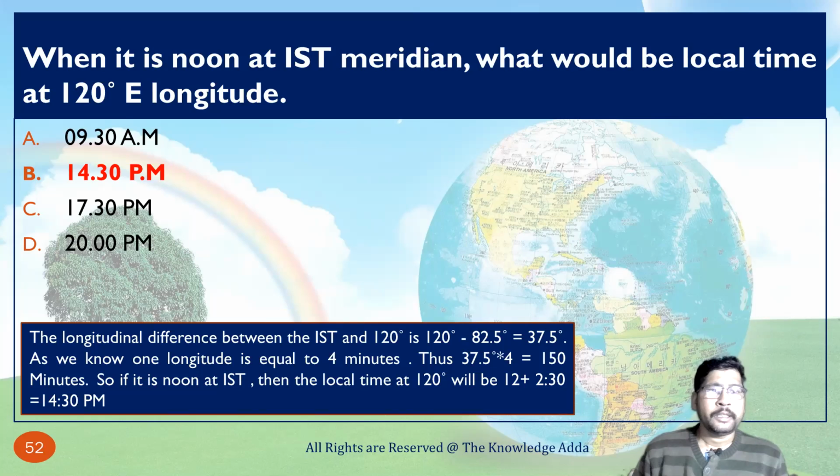Here you can see the longitudinal difference between IST and 120 is 120 degree minus 82.5, which gives 37.5. Converting into minutes, we get 150 minutes, which means 2 hours 30 minutes. Just add 2 hours 30 minutes to 12, then we will get 14 hours 30 minutes, which means 2:30 pm.